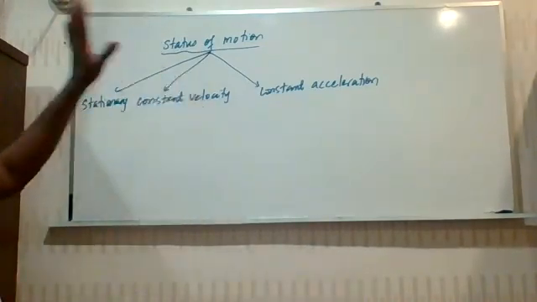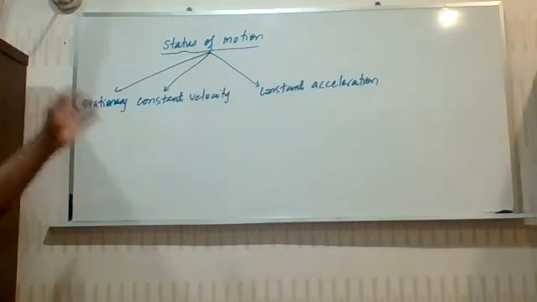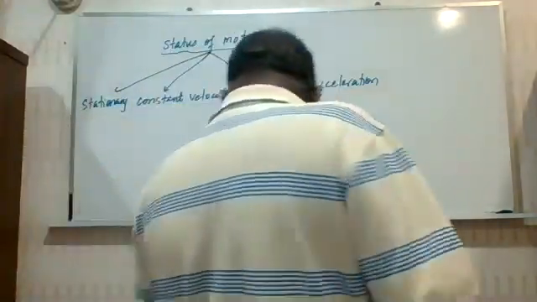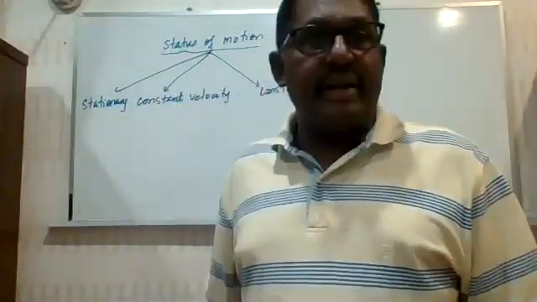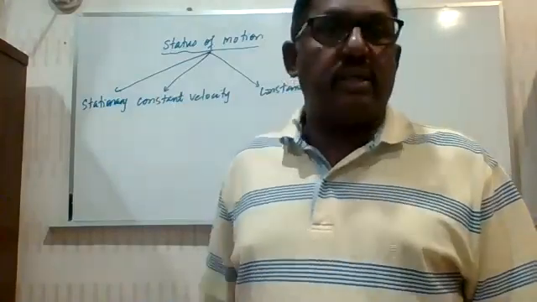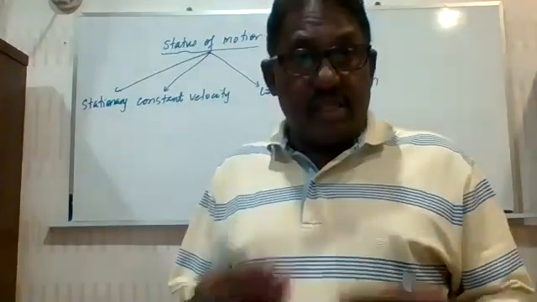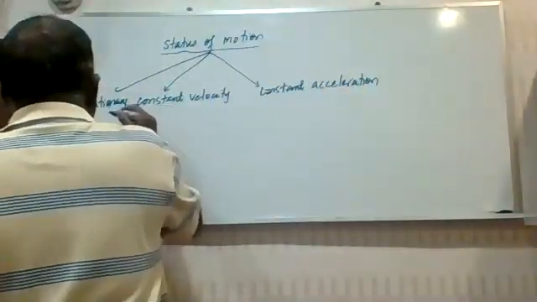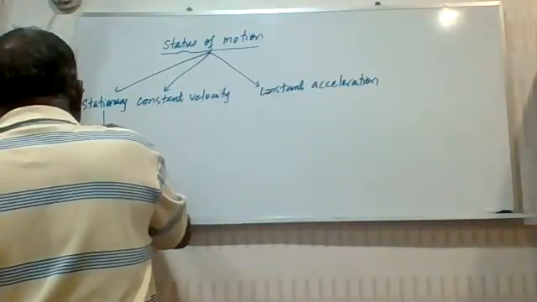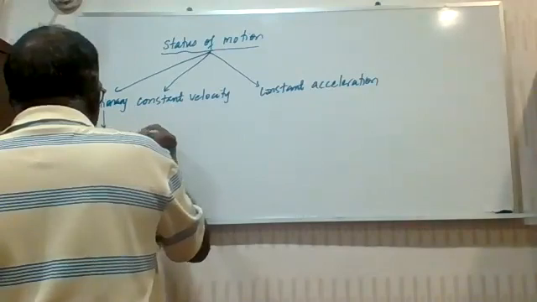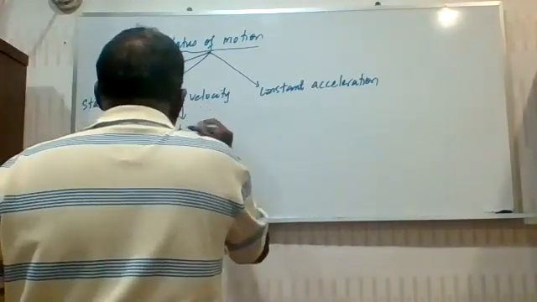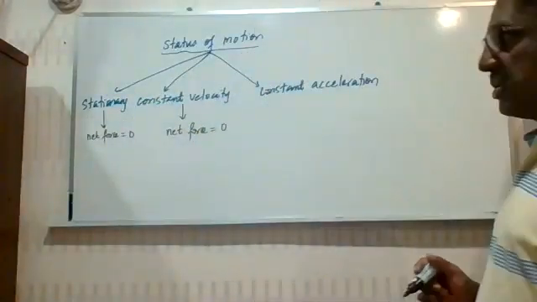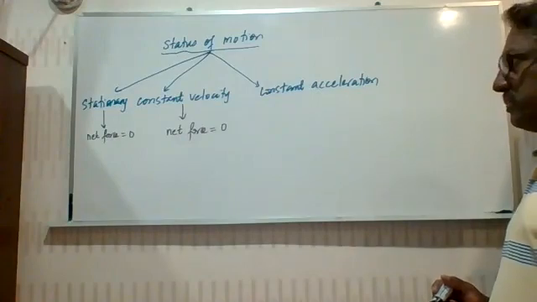Now the next thing is, when does the object exhibit this status of motion? All this depends on the net force that is being exerted on the object. It depends on the net force. Now, stationary and constant velocity: the condition will be that the net force must be zero. Only then can the object be in a stationary position or moving at constant velocity.